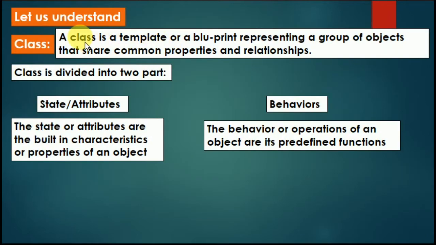First we need to understand what a class is. The class, I have divided into two parts. One is state and attributes, and the second is behavior. State and attributes are the characteristics or properties of an object, and behavior is an operation of an object. Means whatever the functions are going to be, that is part of behavior, and state and attributes are the characteristics of that particular object.